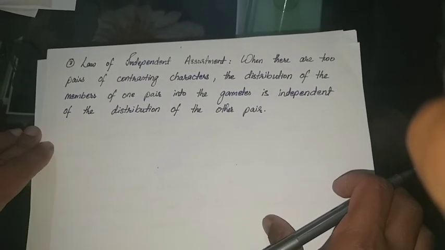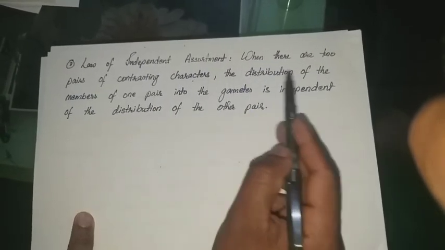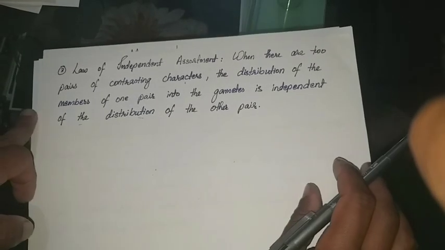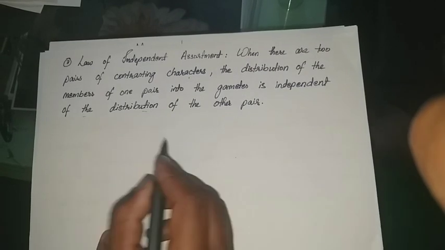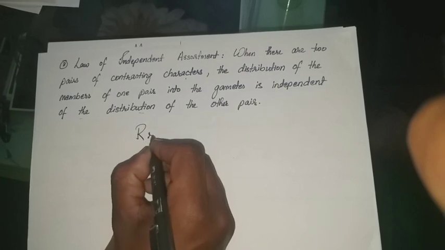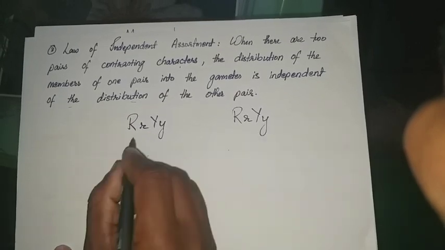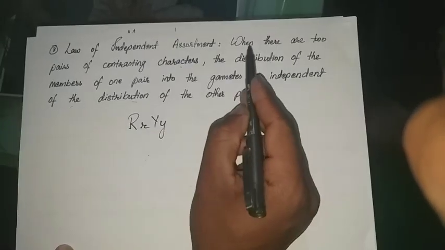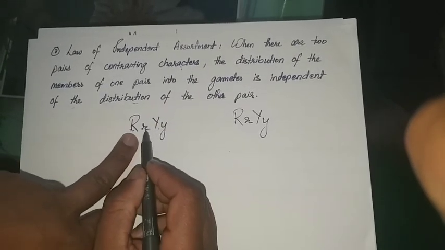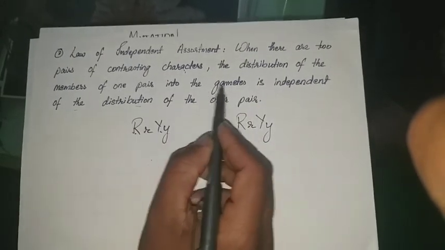So next one is the law of independent assortment. When there are two pairs of contrasting characters, the distribution of the members of one pair into the gamete is independent of the distribution of the other pair. For example, if you see the dihybrid cross, they have stated that when there are two pairs of contrasting characters, one is round, wrinkled, yellow and green. So two pairs of contrasting characters, the distribution of the members of one pair into the gamete is independent.